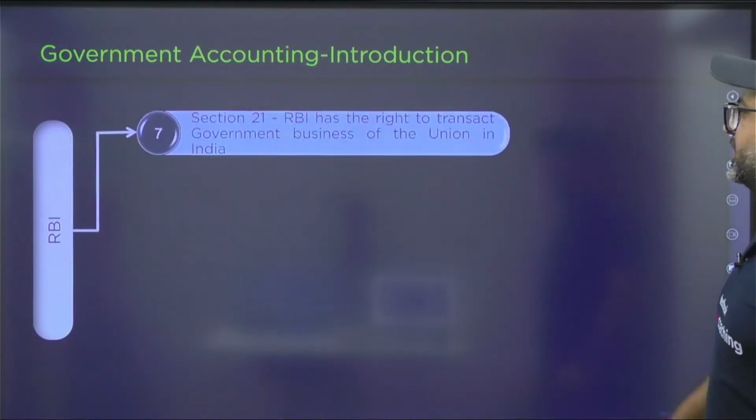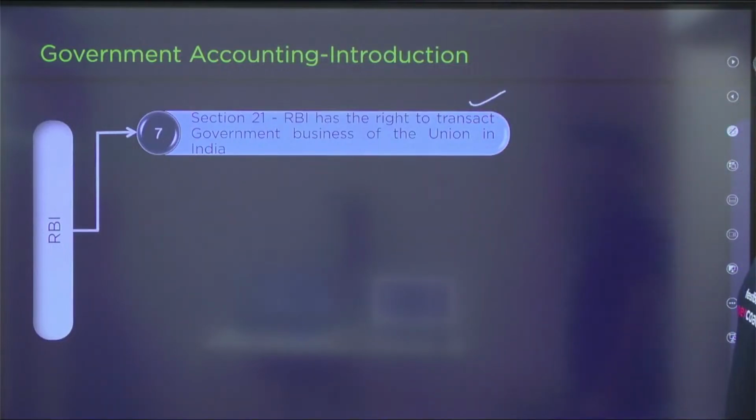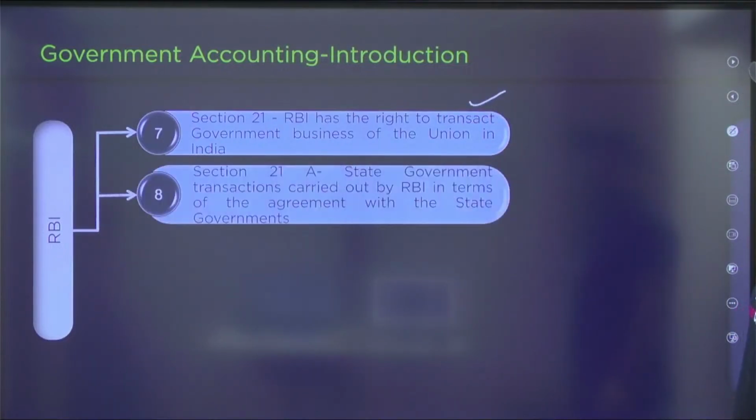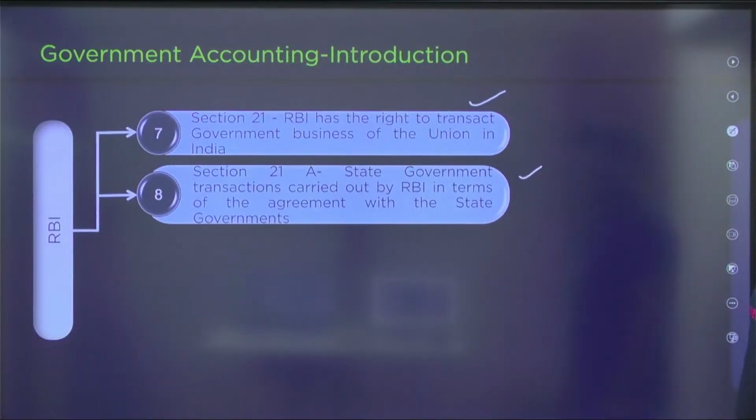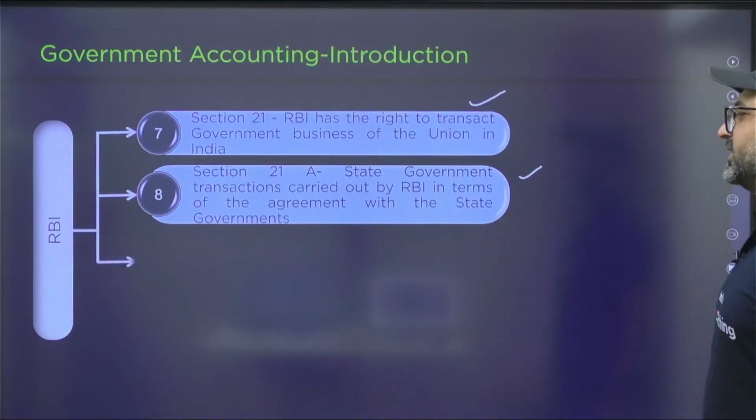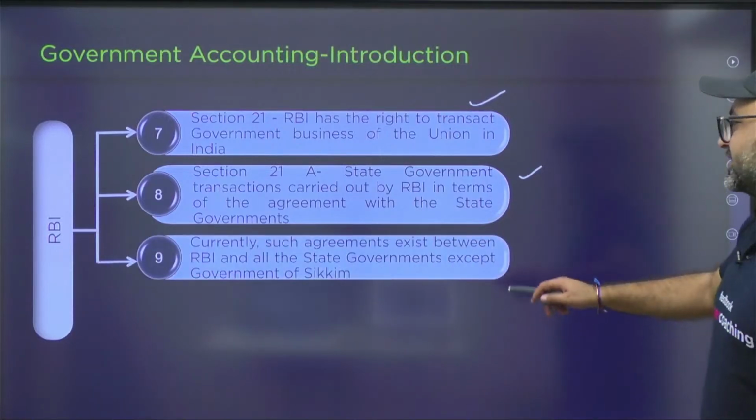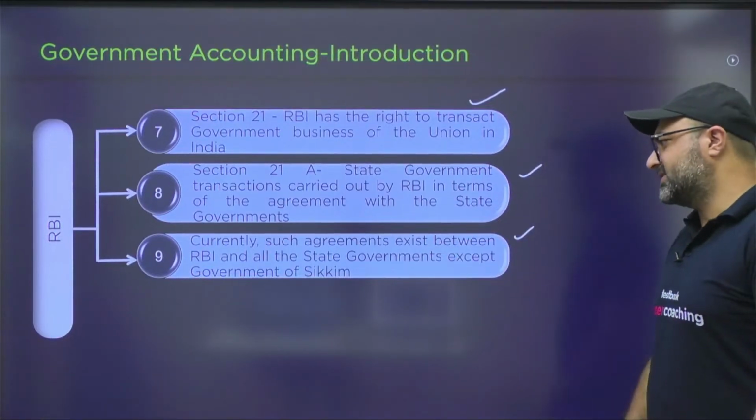The next point is Section 21, which gives RBI the right to transact government business of the Union in India. Section 21A covers state government transactions carried out by RBI in terms of agreements with the state governments, and currently such agreements exist between RBI and all state governments, as I mentioned, except Sikkim.